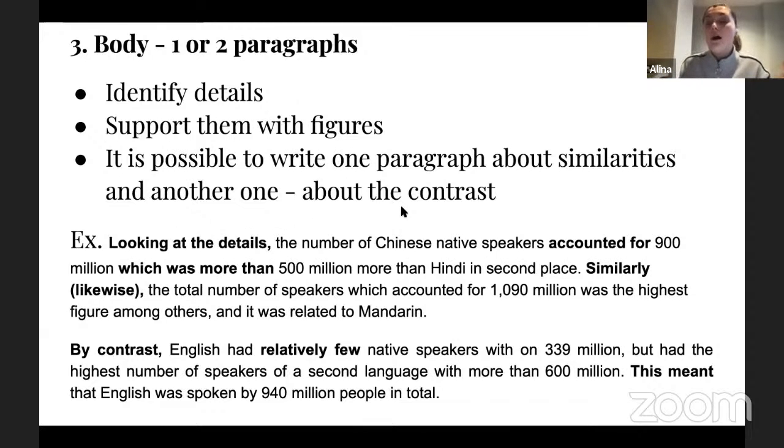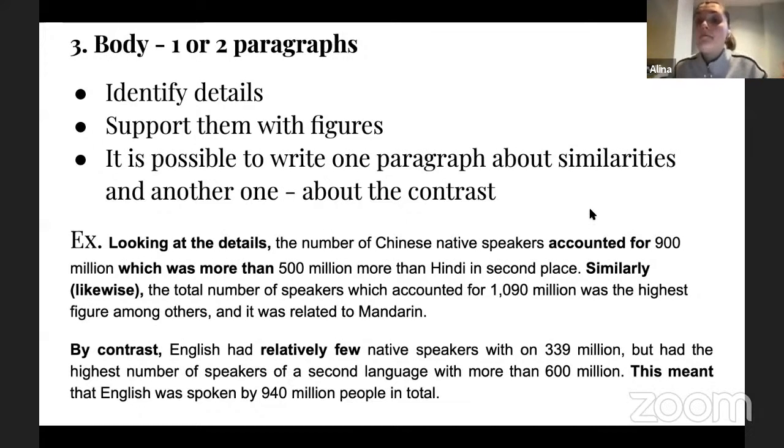After you did that, you need to make sure that you connect your pieces of information with your units. What do I mean by this? My piece of information is, let's say, the number of Chinese native speakers. And to connect it, you need to use a verb, let's say accounted for, or to be, like I'm using here, for example.